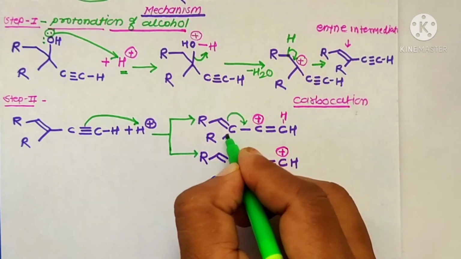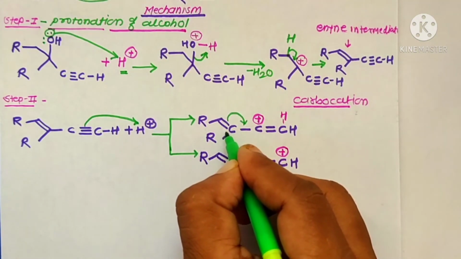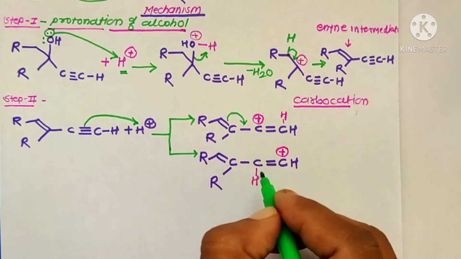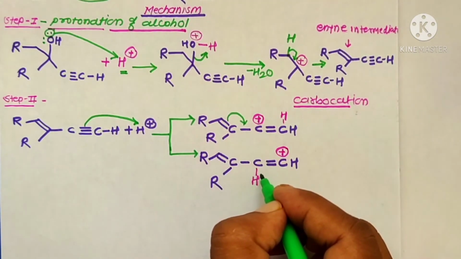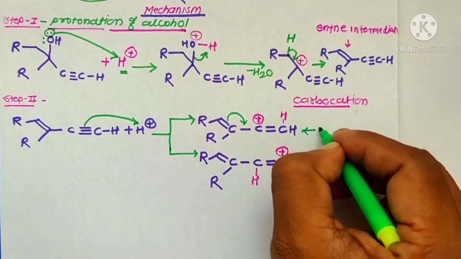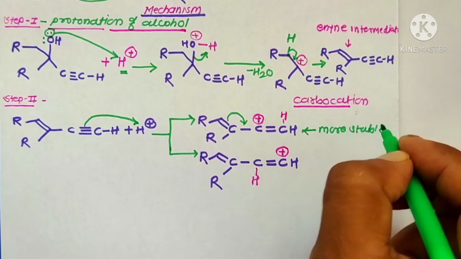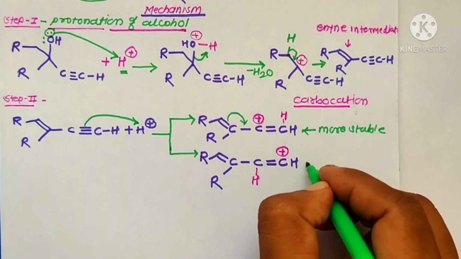Therefore in this carbocation there is a stabilizing group adjacent to the carbocation, but in the other case there is no stabilizing group, therefore this is the more stable carbocation and this is the less stable.